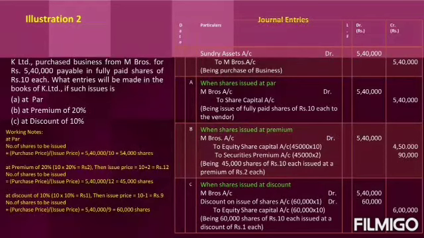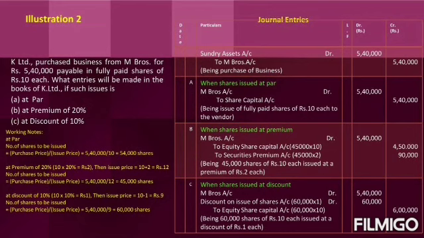So the first entry is for the business purchased. The entry is sundry assets account debit to M Brothers account. While purchasing the business, the company will take over all the assets. So the assets are coming into the K Limited company. Hence the entry is sundry assets account debit to M Brothers account, which means the giver is M Brothers. For them, the company is liable to pay the money. So M Brothers is being credited.